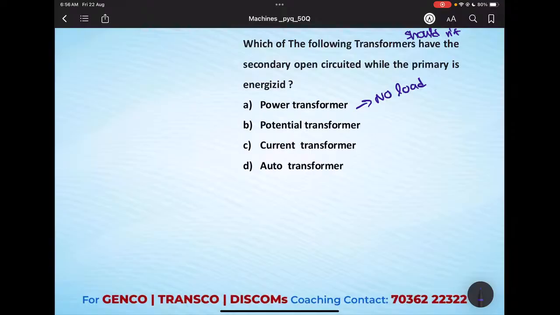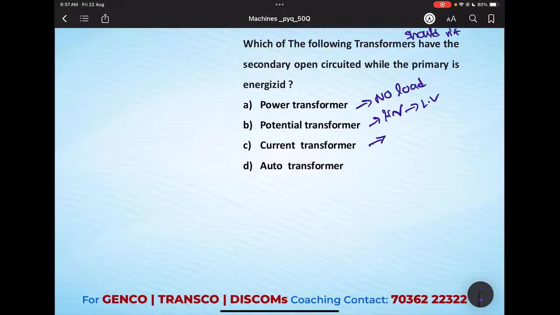Next, potential transformer. This potential transformer and the current transformer are called instrument transformers. These are used in high voltage substations to step down the voltage and current parameters. In a potential transformer, the secondary can be open. Since it is converting only voltage, from high voltage to low voltage, it is like a step down transformer, and it is not affected. It also acts as a transformer with no load.